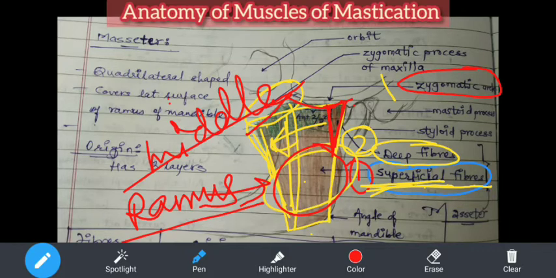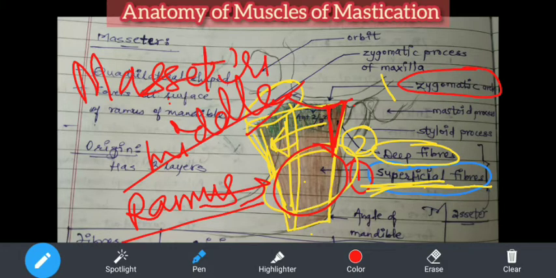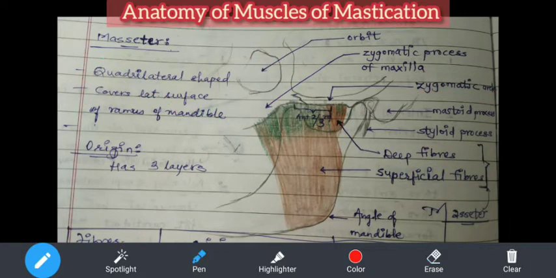Now we need to know what is the nerve supply. It is actually the masseteric nerve. Okay, and masseteric vessels are also there. But the masseteric nerve is a branch of the anterior division of the mandibular nerve. Now I'll draw a flow chart because you'll not understand this. See, masseteric, just one second, I'll use yellow color.